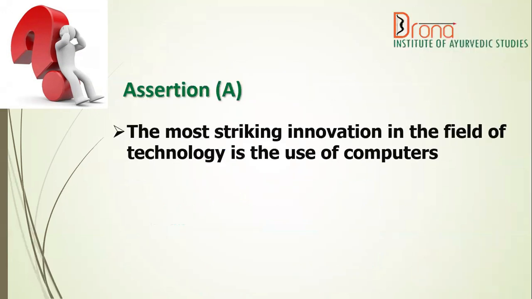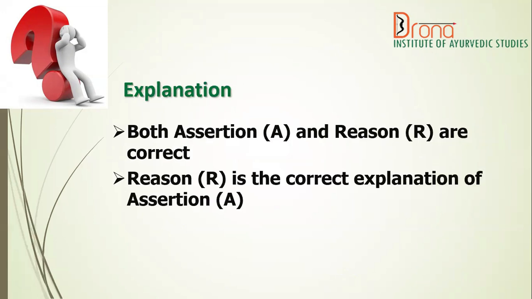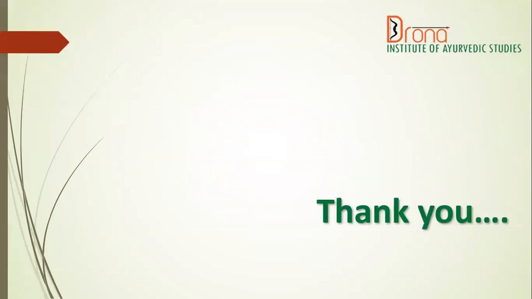Here the assertion is the most striking innovation in the field of technology is the use of computers, which is correct. The reason is the main objective of computer-assisted instruction is to provide the needed flexibility for individualizing the education process, which is also correct. And both assertion and reason are correct, and reason is the correct explanation of assertion. Hence, option 1 is correct.